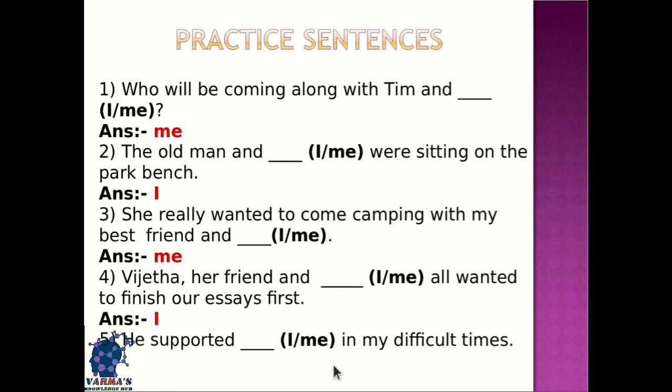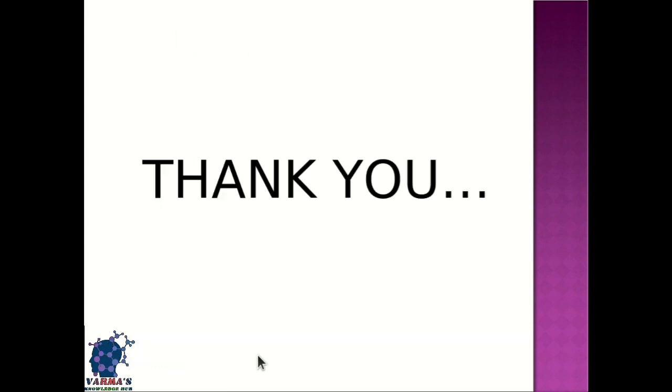And moving to the last sentence, that is, he supported Dash in my difficult times. That means in this the subject, he, is already there, and the expected word should be the object, me. The verb supported is already there. After the verb, me should come. So me should be filled in the place of the given blank. This is all for today.